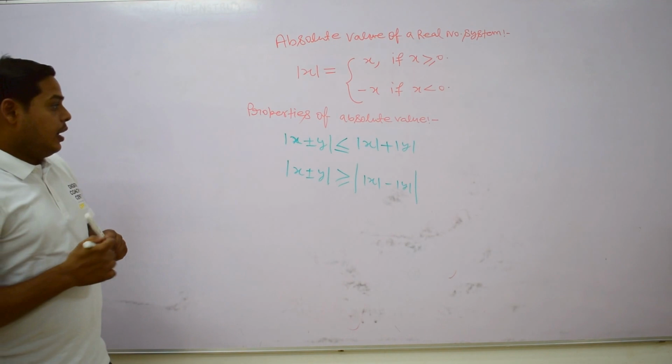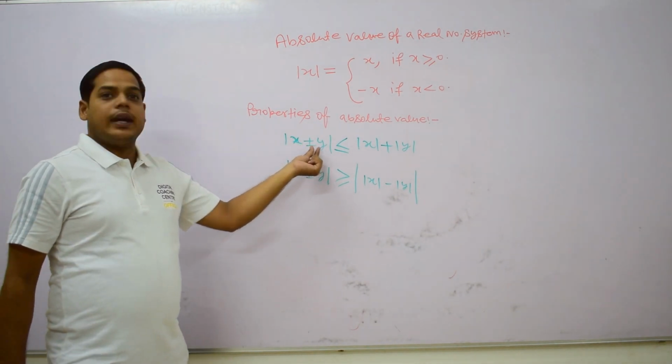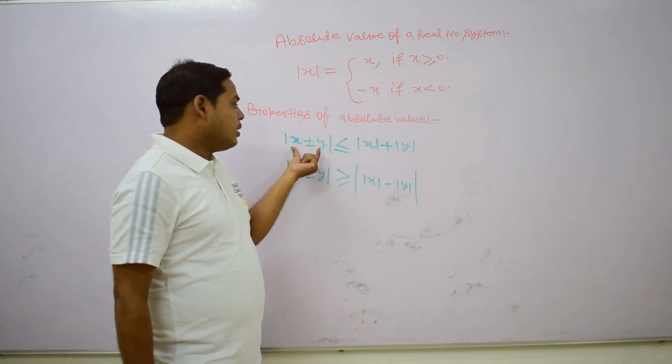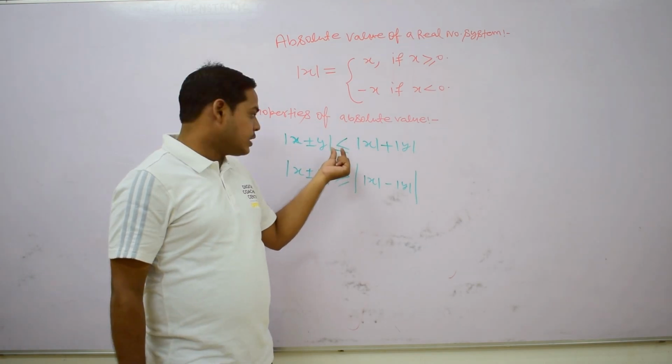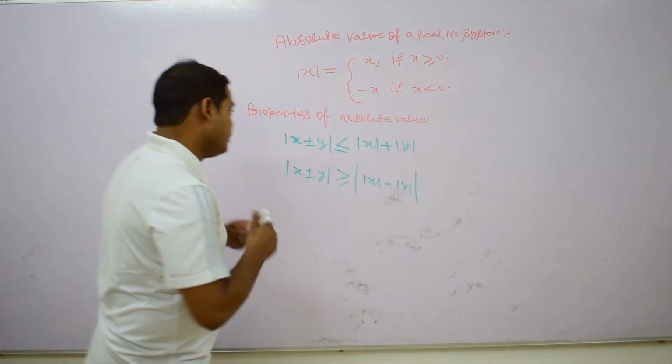When we break this mod over x and y, we get an inequality.